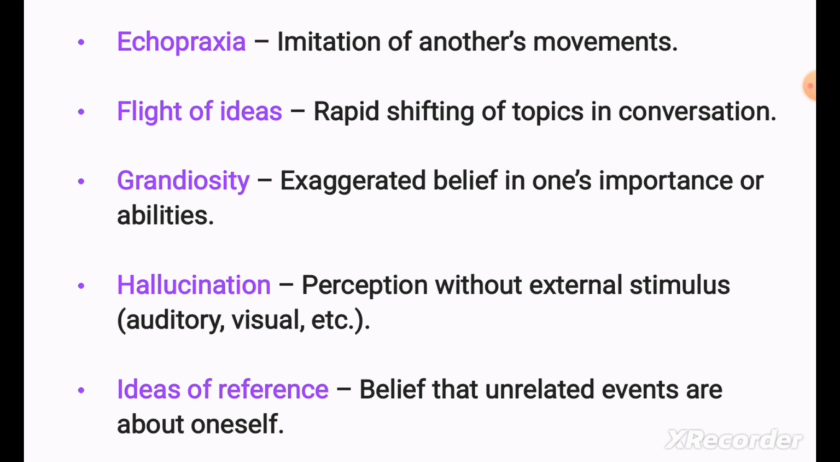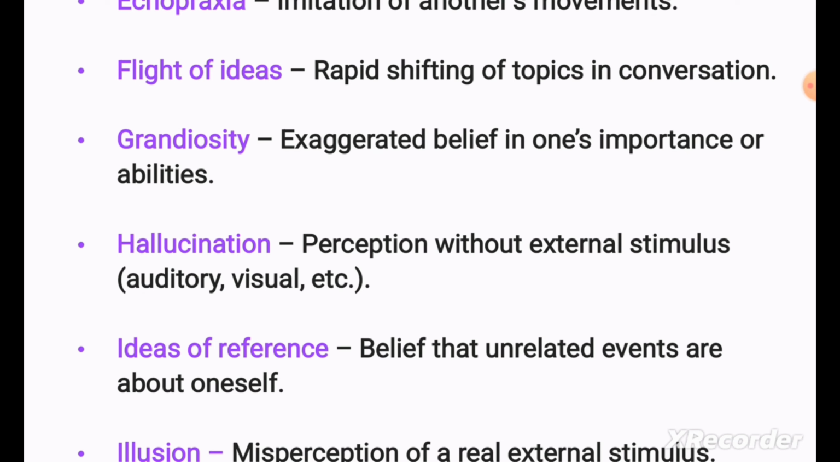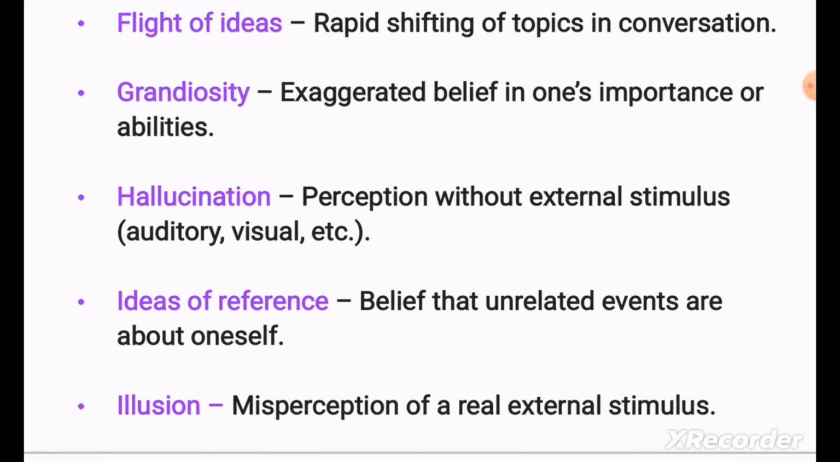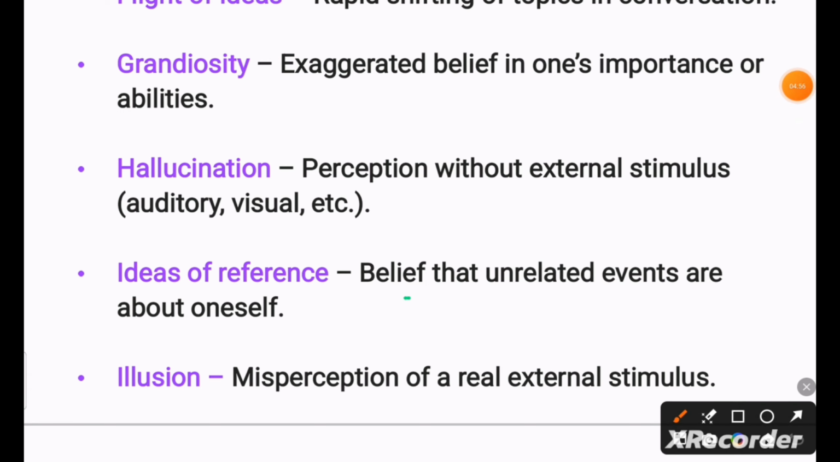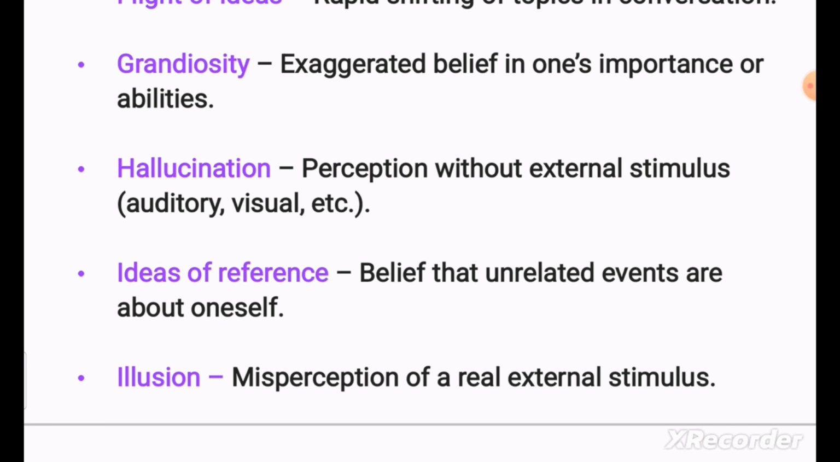Hallucinations, perception without external stimuli, like auditory, visual, etc. Like they hear a noise or they see something, but in reality there is nothing. The voice is not there, and what they are seeing is also not there. Ideas of reference, belief that unrelated events are about oneself.